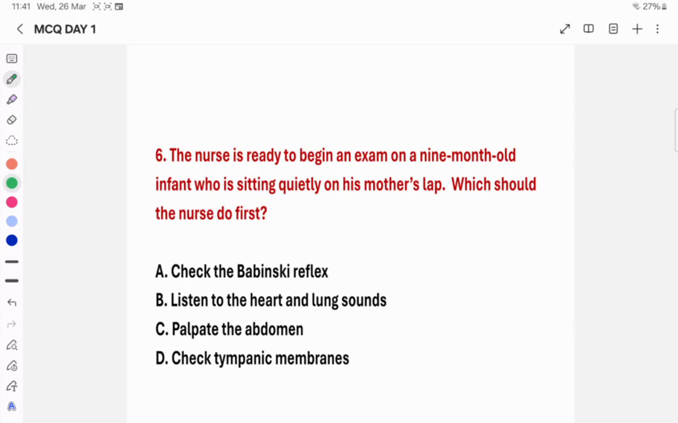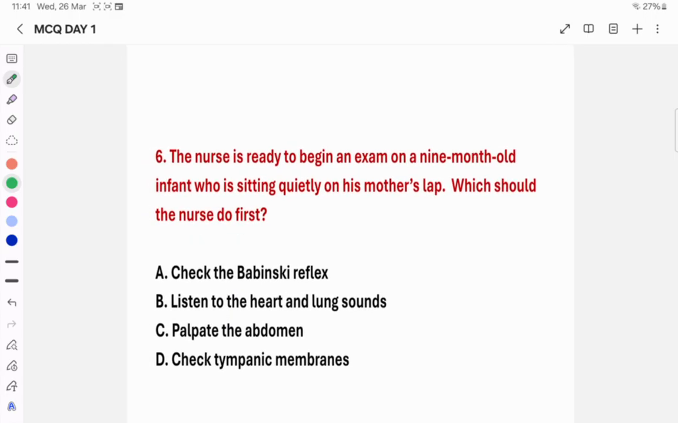The question is very simple. It's about the physical examination. Physical examination is going on, so from which thing do we have to start early? Checking the Babinski reflex is invasive, in the sense that it generates pain. Obviously it's not that invasive, but it generates pain. Palpating the abdomen obviously generates pain. Option D, tympanic membrane, also generates pain. So listening to the heart and lung sounds is just an auscultation.